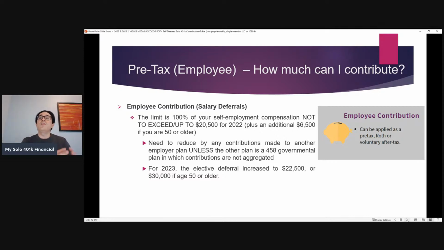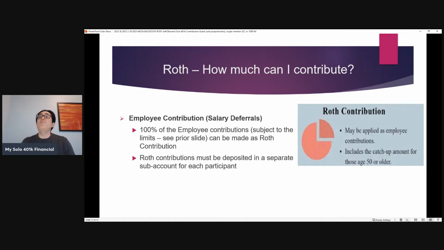Of course, this is impacted by contributions made to another plan, like a day job plan. So one would need to reduce by any contributions made to another employer plan, unless the other plan is a 457 governmental plan. Those same salary deferrals, employee contributions, could be contributed as Roth contributions.